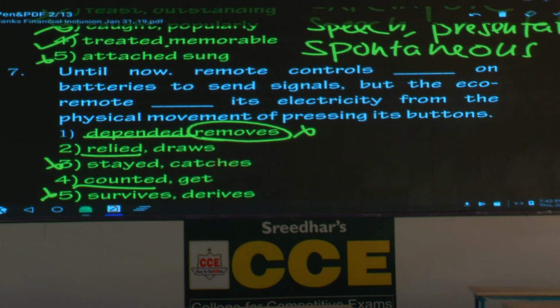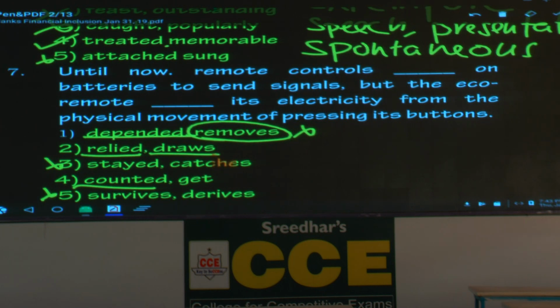Remote controls relied on batteries to send signals, but the eco remote draws its electricity. Please underline the word draw. Here draws means what? Take. Please write the meaning. Take. So where does it take the energy from, electricity from? The physical movement of pressing its buttons. This seems right. Hold that one.